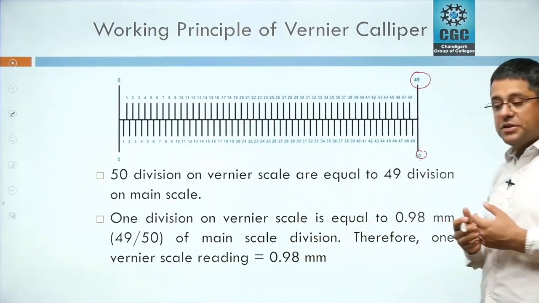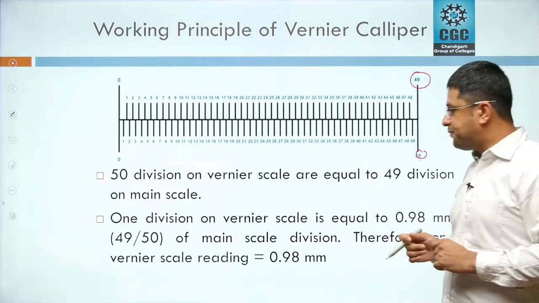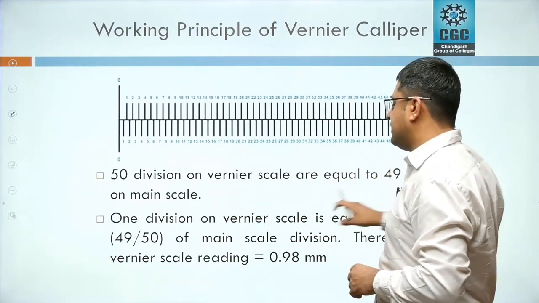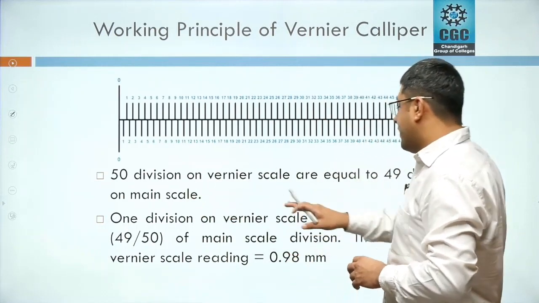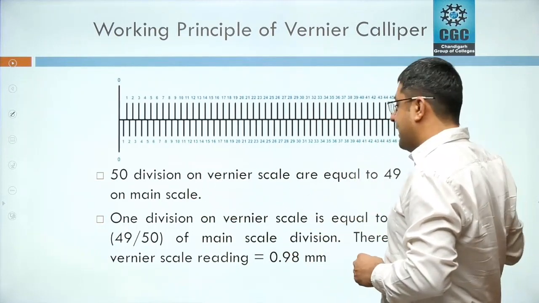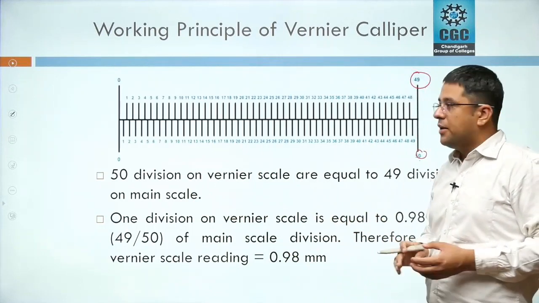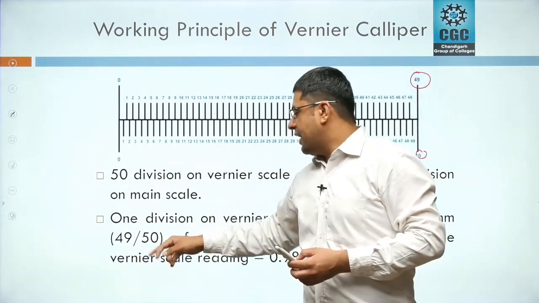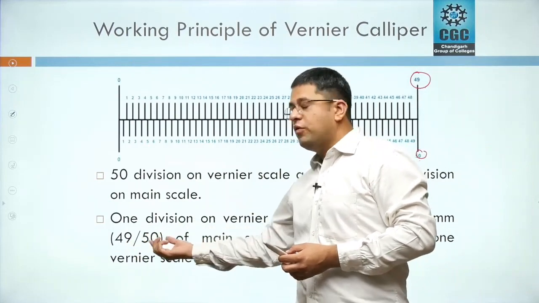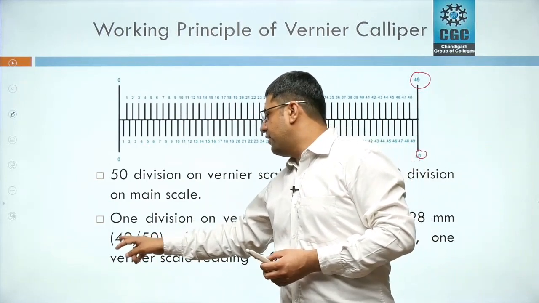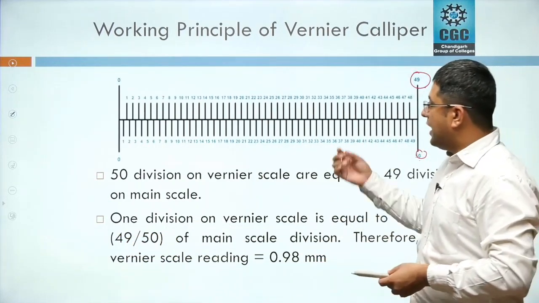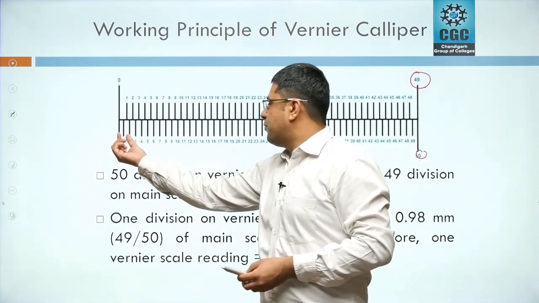So what is the working principle? Just the comparison of these two things. 50 divisions on the vernier scale are equal to 49 divisions on the main scale. How do we come to know about that? Because the total length of the vernier scale is 49 mm and we have divided those 49 mm into 50 divisions. So if we divide 49 by 50, it comes out to be 0.98 mm. So the length of a division is 0.98.